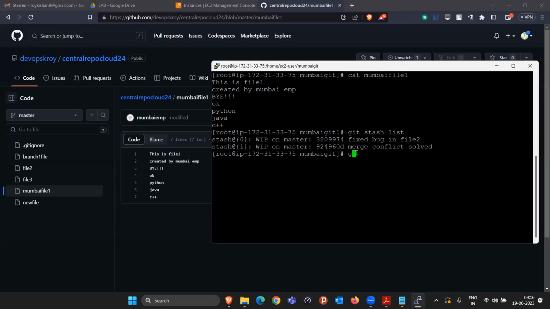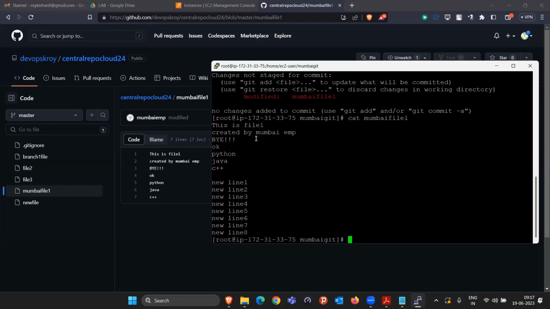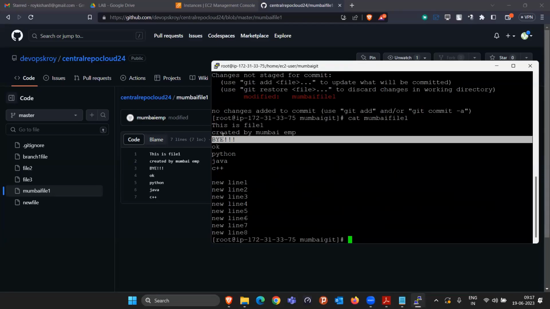So as soon as I say git stash apply, and just copy this, write it here. That's all. If I open this, cat Mumbai file one, we'll get our output. And you are seeing here, welcome is not coming. It is coming as bye only.